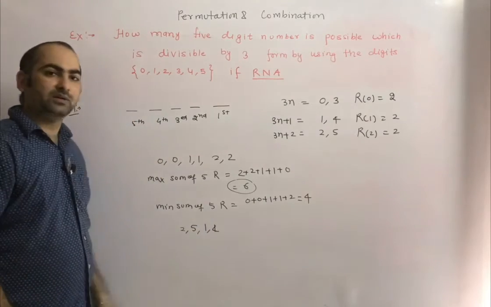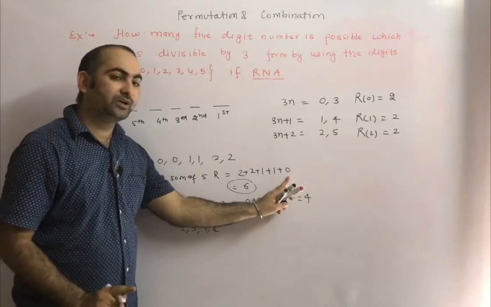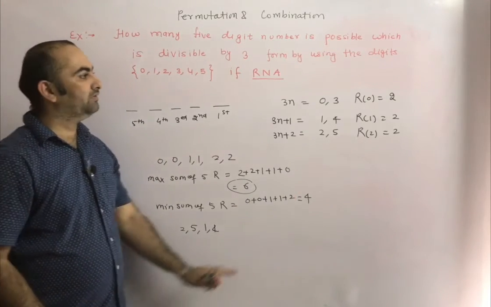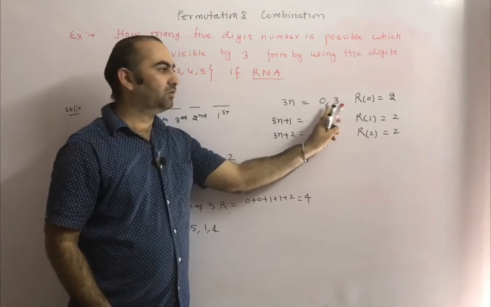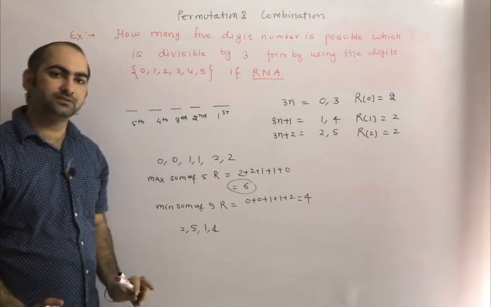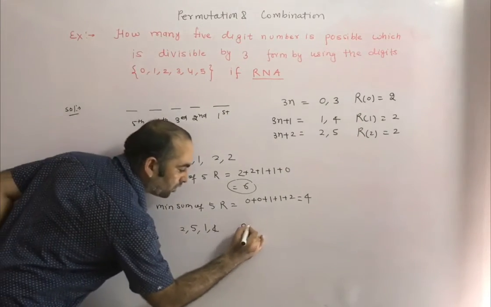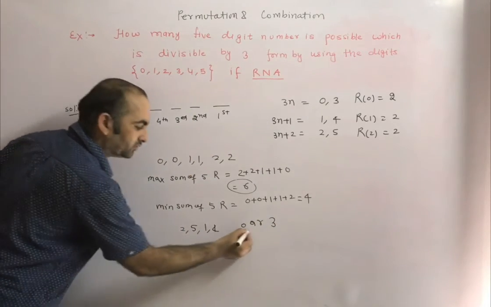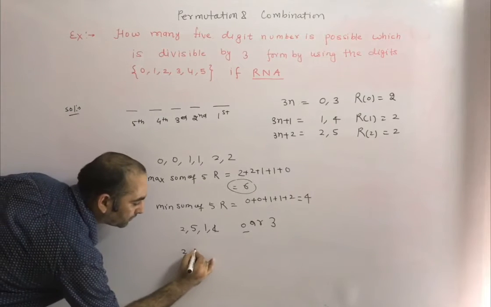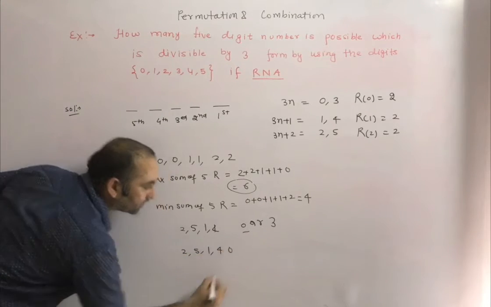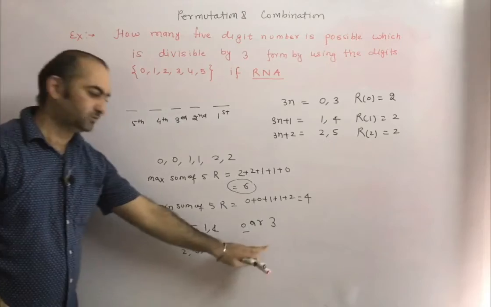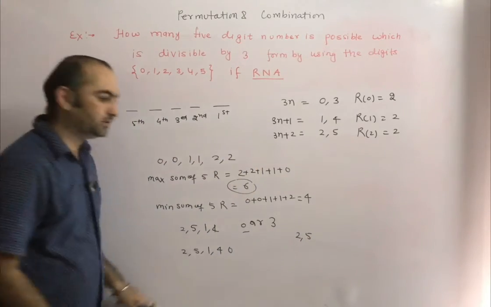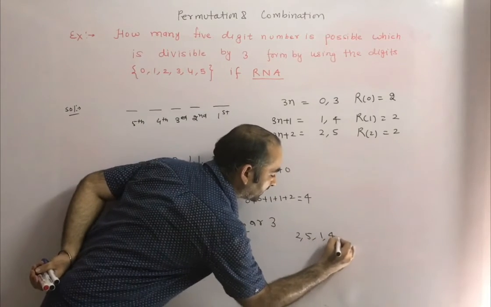Okay. Next one, remainder 0. So we have to take 1 digit which gives remainder 0 if we divide by 3. So that we can take either 0 or 3. So out of these 2 digits, we can take 1 digit. Suppose we are taking 0. So what will come? 2, 5, 1, 4, 0. If I take 3 here, so what will come? 2, 5, 1, 4 and 3.